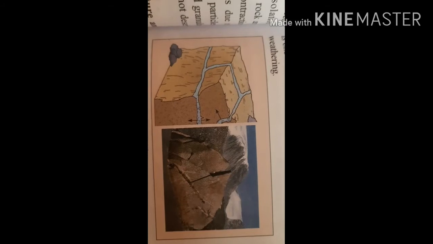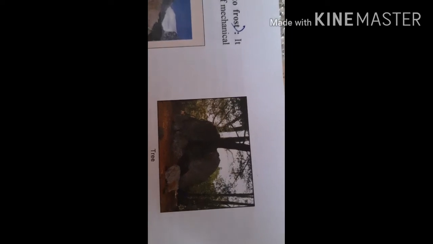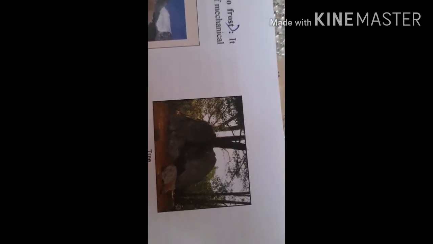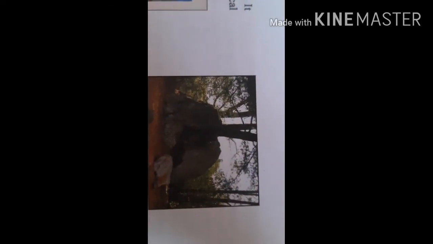Now next is the biological weathering. What is the biological weathering? That I will explain to you. Biological weathering means disintegration of the rocks due to the chemical and physical agents of an organism. For the biological weathering, the burrow making animals are responsible, the plants, trees, bushes, algae, lichen, bacteria, mosses are responsible.